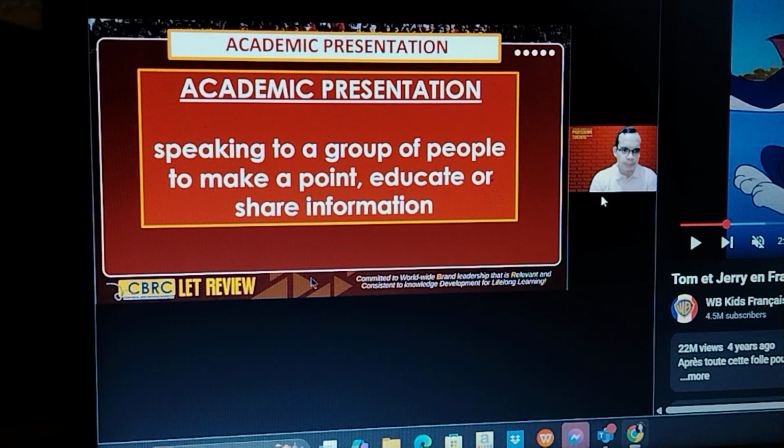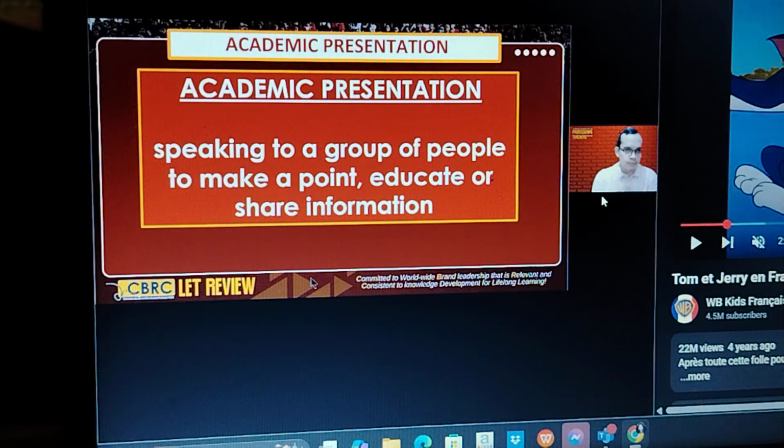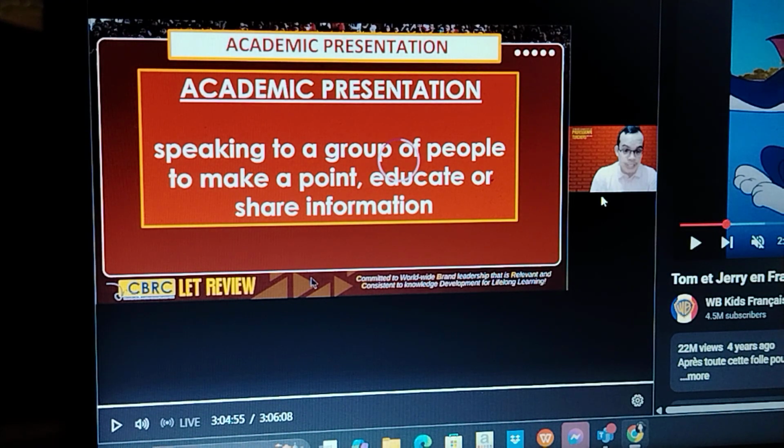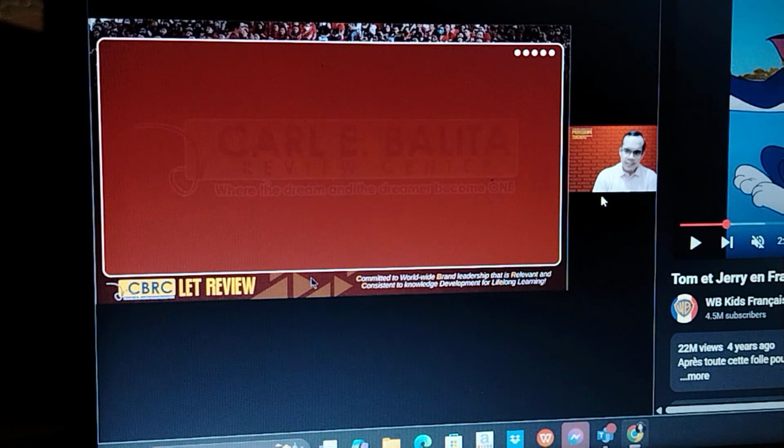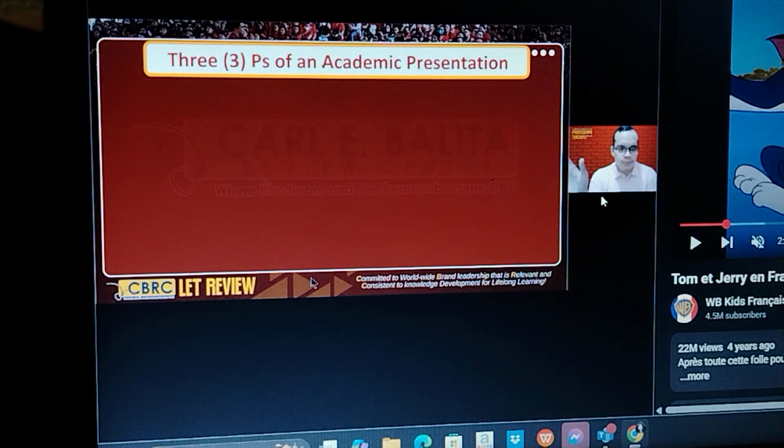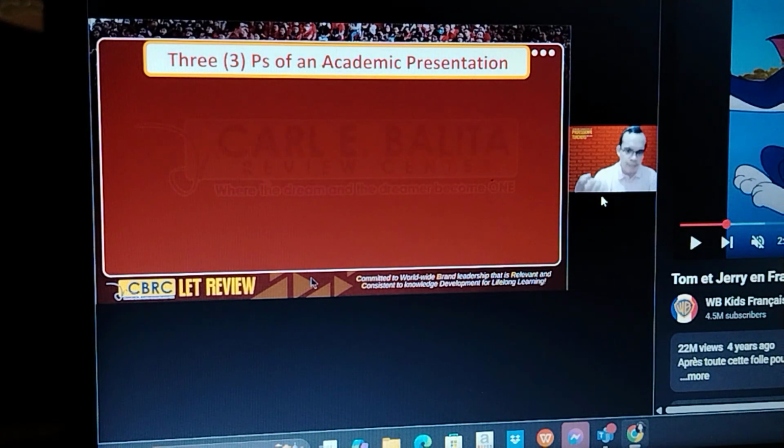It's speaking to a group of people, usually our students, because we want to make a point, we want to inform them, we want to educate them, we want to share some facts, some details that can improve their lives, that can improve their knowledge or their skills. Okay, aside from that, the things that we have to remember when it comes to academic presentation are the 3 P's. So what are the 3 P's of academic presentation?